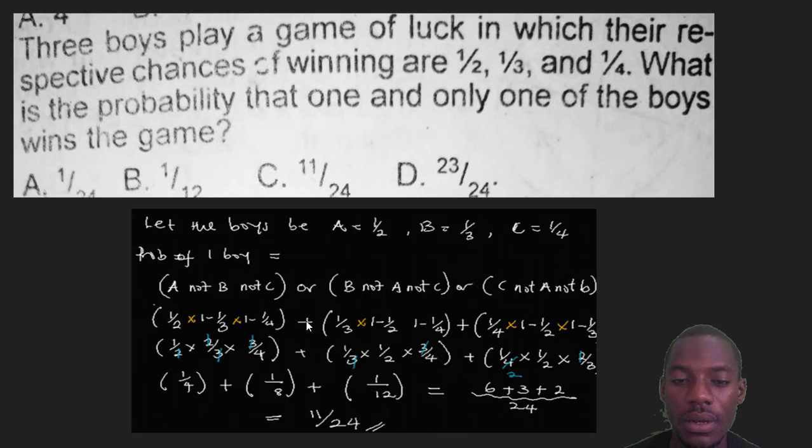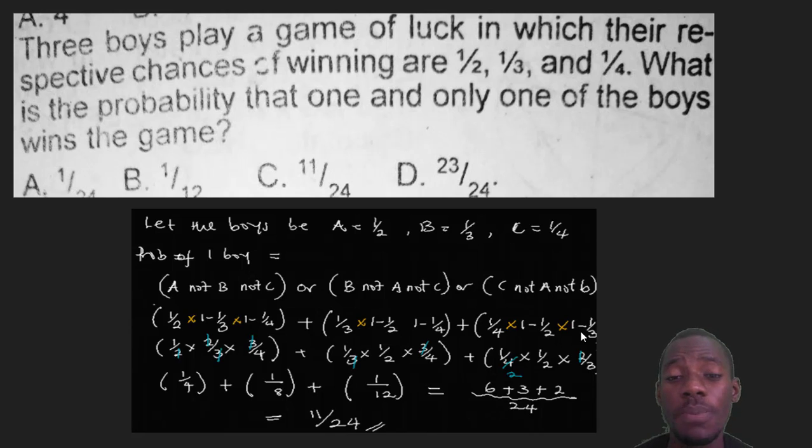Or means plus B, 1 over 3, times not A, 1 minus 1 over 2, and there has to be a times here, then times not C, 1 minus 1 over 4, or plus C, 1 over 4, times not A, 1 minus 1 over 2, times not B, 1 minus 1 over 3. This is what it means, and this is the way to explain it.